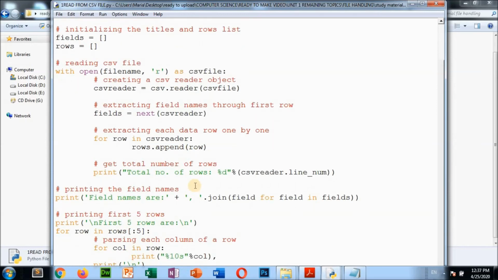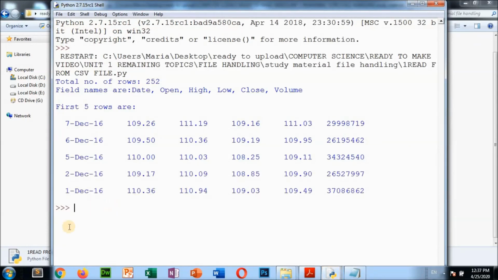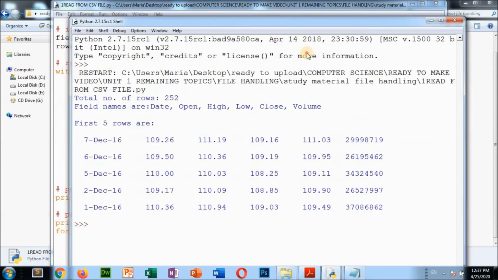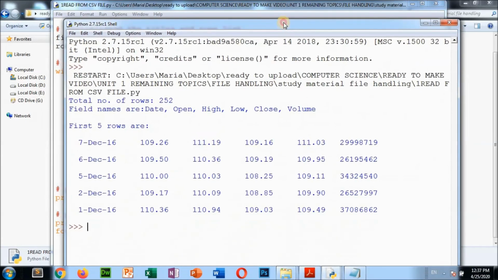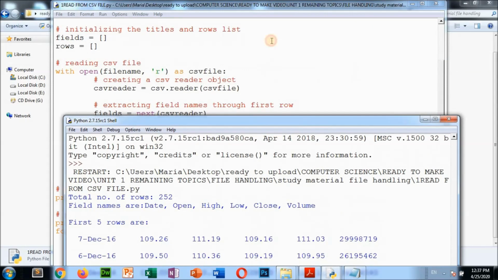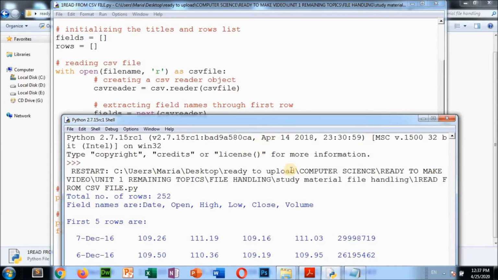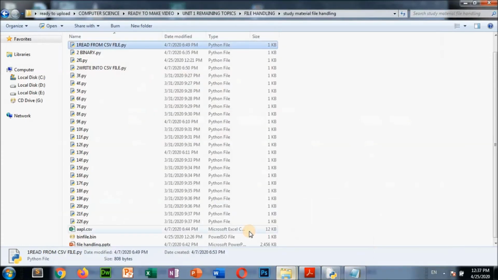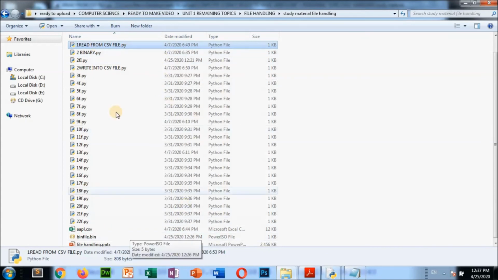So how it will execute when you run this program, try to understand. F5, we are running this program. So we are reading from the CSV file aapl.csv. aapl.csv should be there somewhere, then only it will read. So where is aapl.csv, from where we are reading? The current directory is this one, study material.